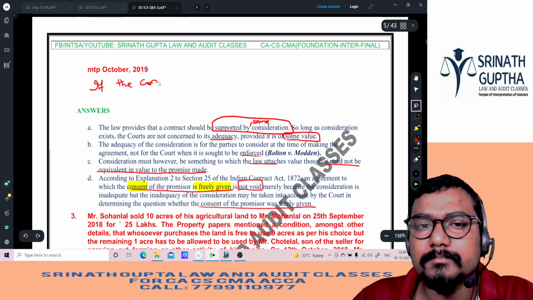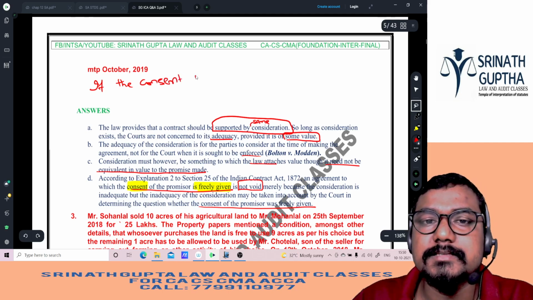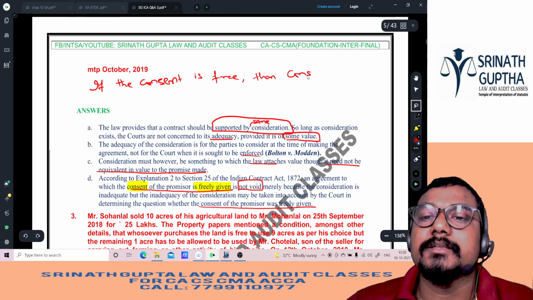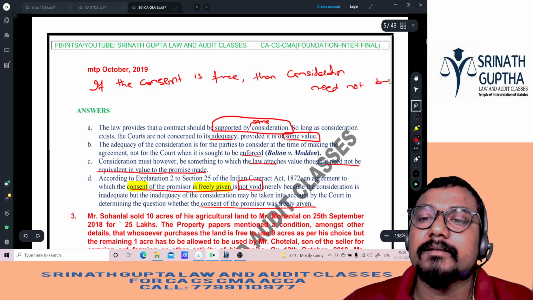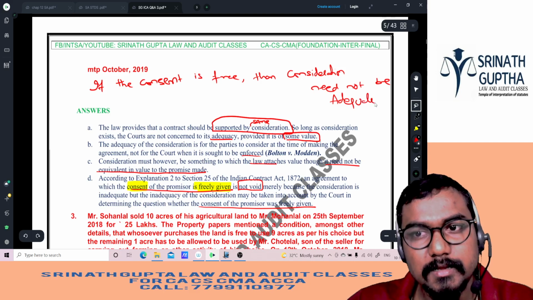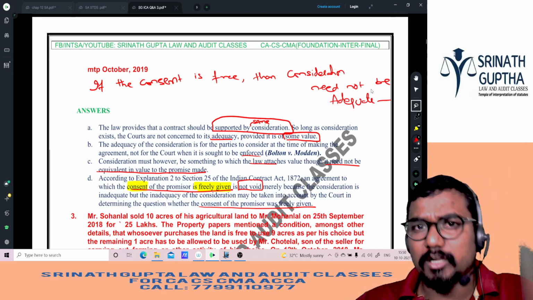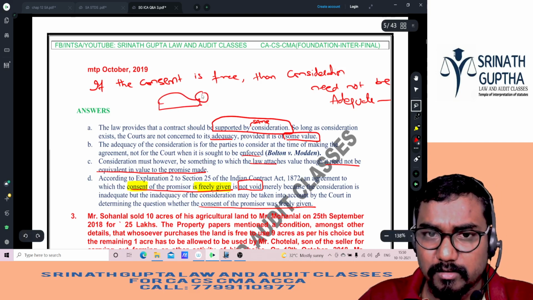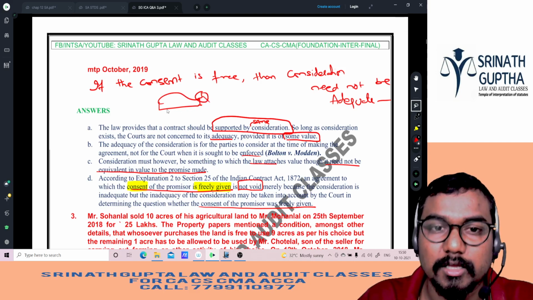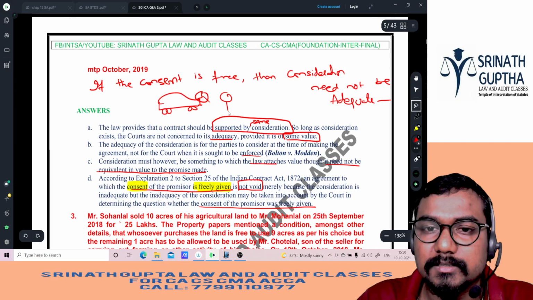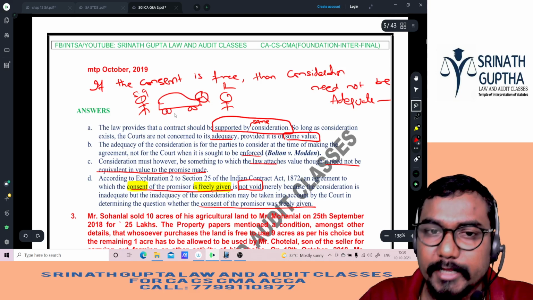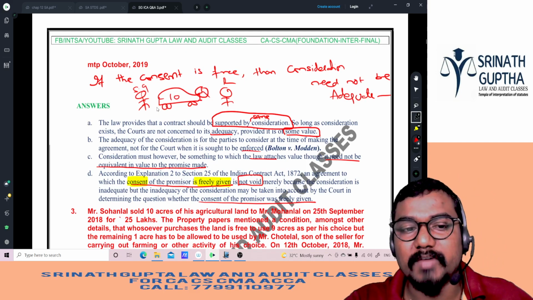If the consent is free, then consideration need not be adequate. That is, it can be grossly inadequate also. Grossly means a lot of difference can be there. You can draw this diagram also, beta. Is G selling a bike? Is G selling a Jaguar car or the Audi car or the Benz car to Rohit for how much, beta? 10 rupees. Still perfectly valid. What I'm taking is 10 rupees, what I'm giving is a Benz car, perfectly valid.